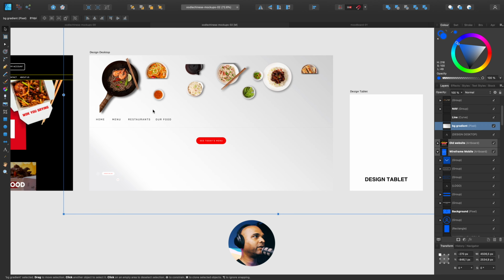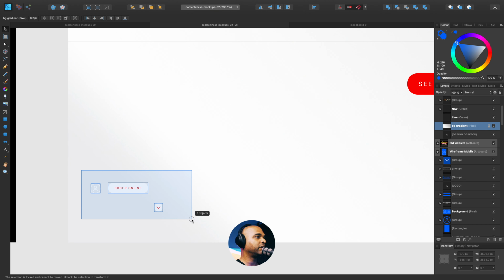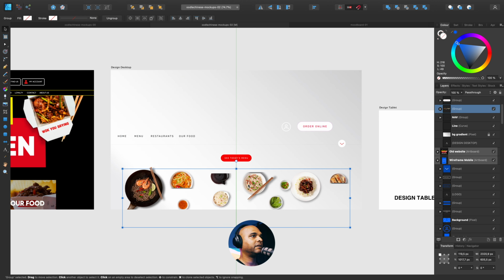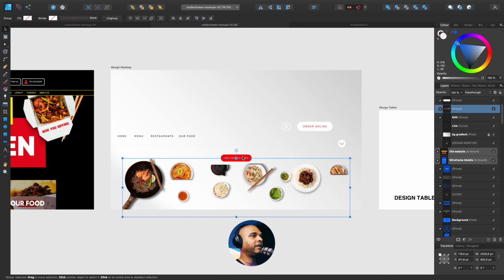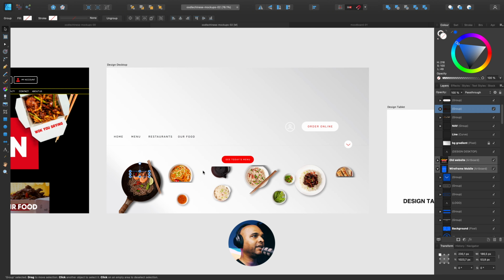Okay, that's much better. So now I can start dragging things around. First of all, I'm going to take some of the elements here and scale them up because they're a bit too small at the moment. Let me put this here. Let me drag this down here and we can start styling stuff. The only thing left that I need is the logo. So here it is. Let me put it in the middle.